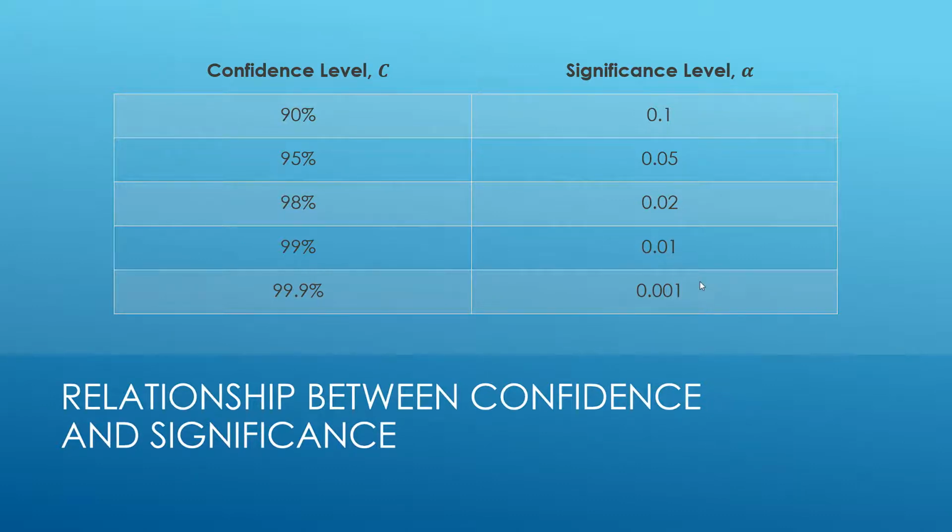The lower your significance level, in essence, that's a higher confidence level, but more to the point, the lower your significance level becomes, the harder it gets to reject a hypothesis.